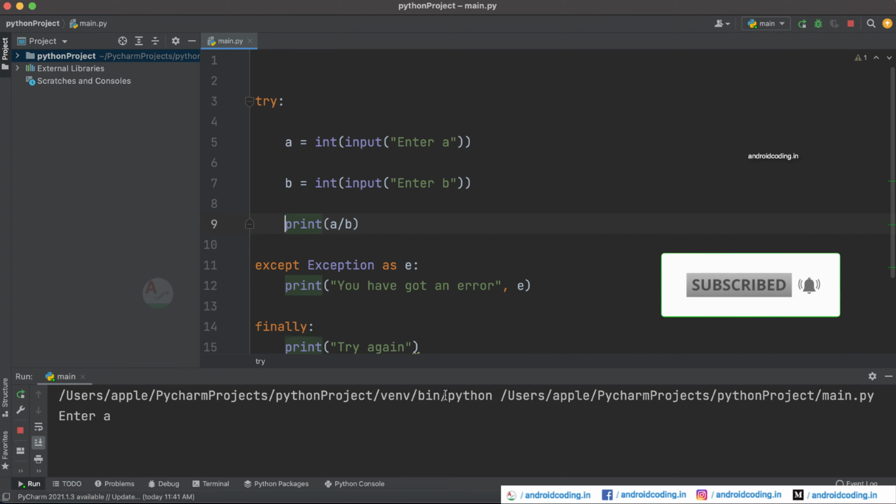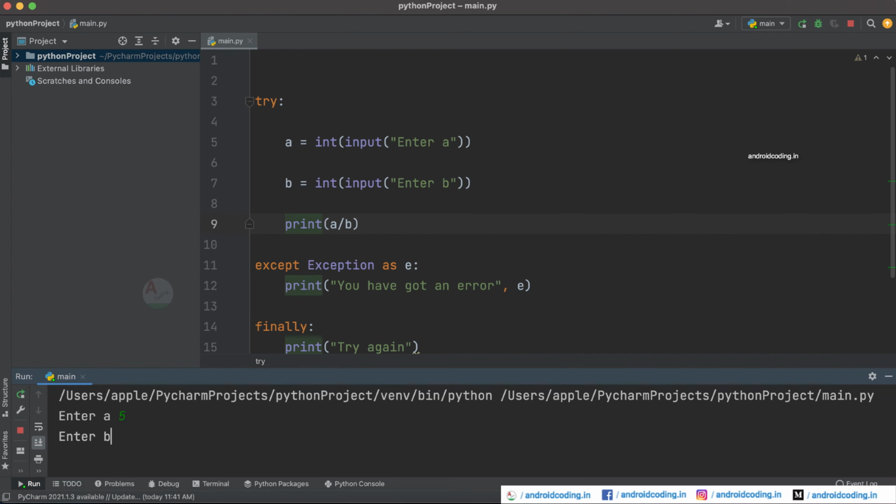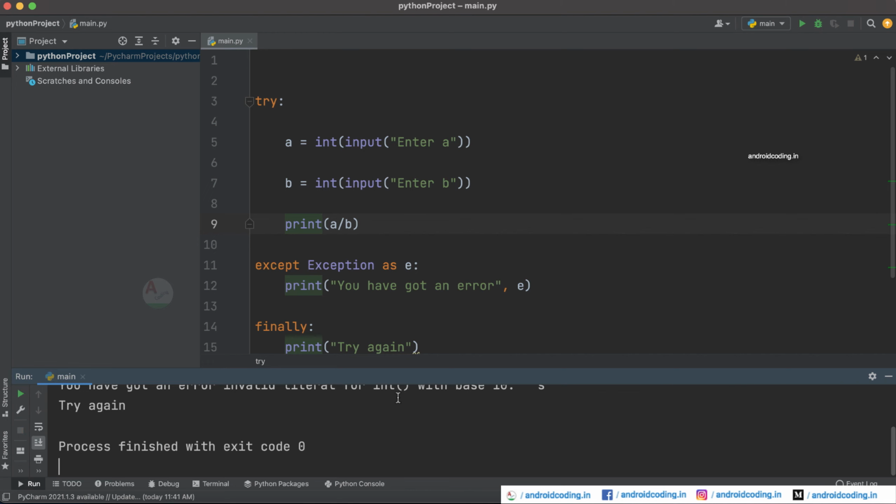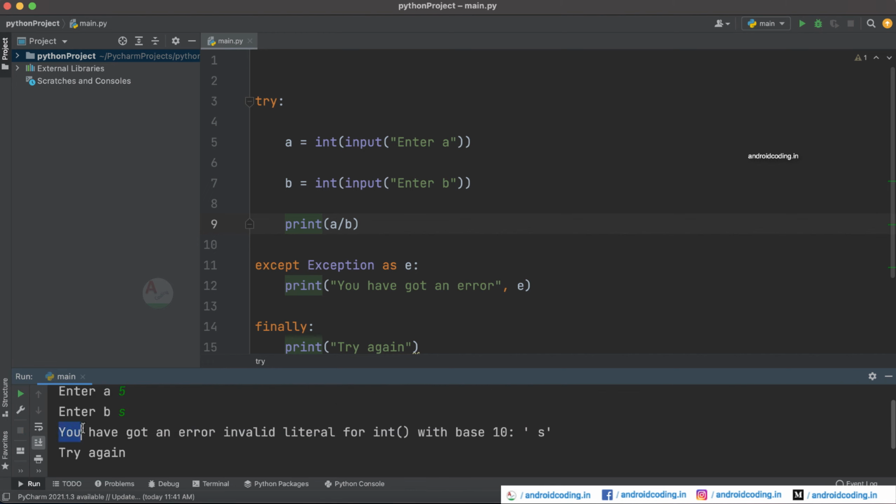And now try to run this particular code here, and now try to provide A to be 5 and B to be, I'm just specifying S here, a variable. And here you can see we have clearly got an error, invalid literal for int. So it's saying that you have not specified the valid form of input which is of type integer. You need to specify that, but you have specified some other thing. So in this way you can even know what type of exception has been raised with the help of this exception class here. So now I think you understood the concept of exception handling in Python programming.